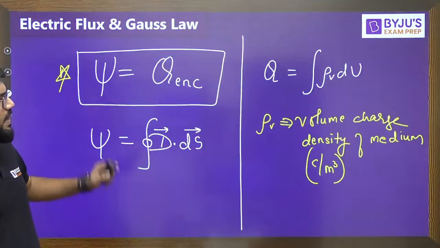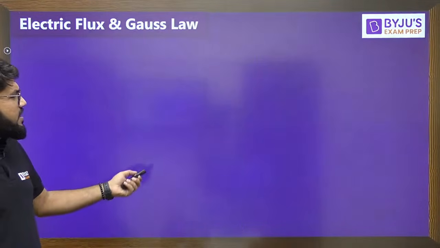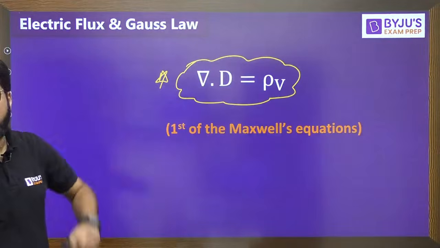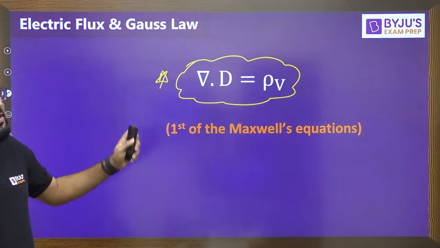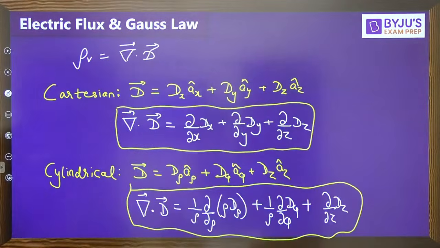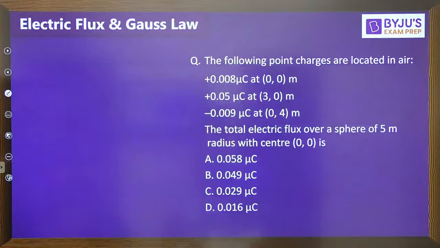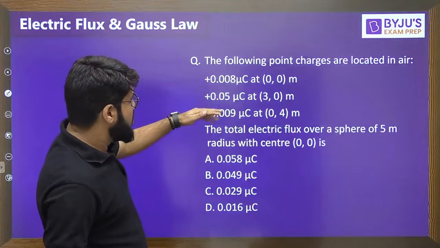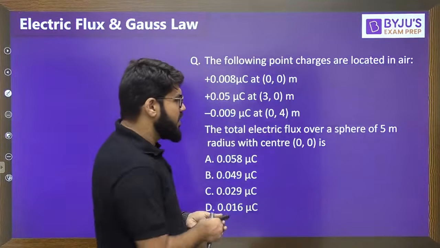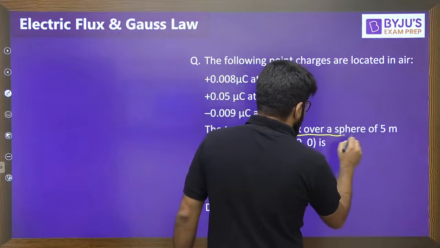One question you can expect from this, and otherwise the question that is normally expected is del dot D equal to rho v. The volume charge density of a medium is equal to the divergence of the electric flux density vector. Okay. So the following point charges are located in air. There are 3 point charges. What is the total electric flux over a sphere?